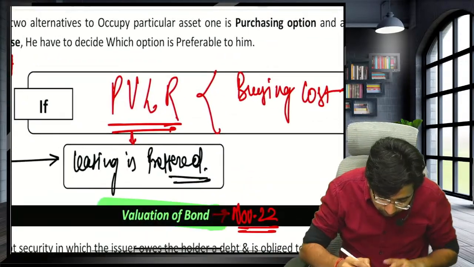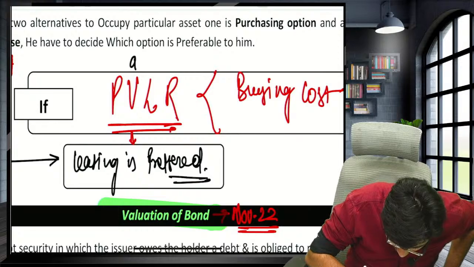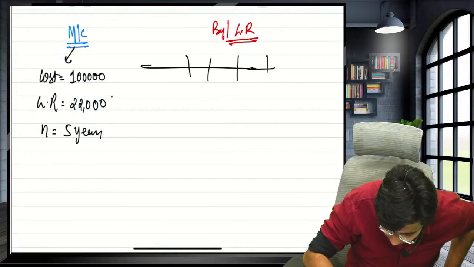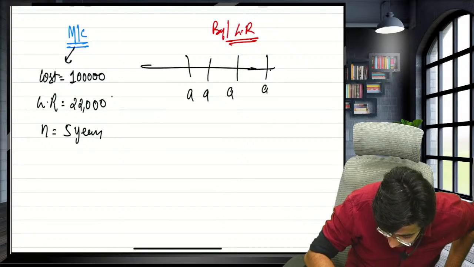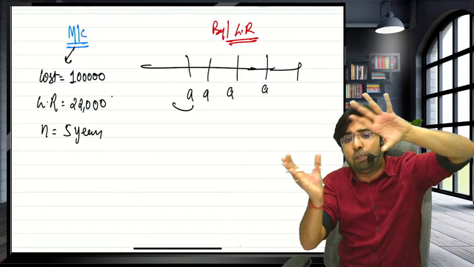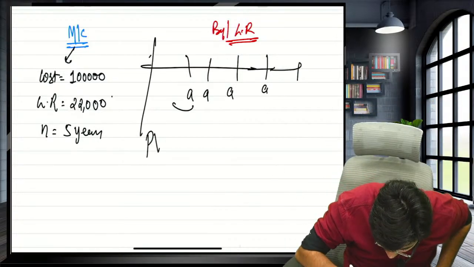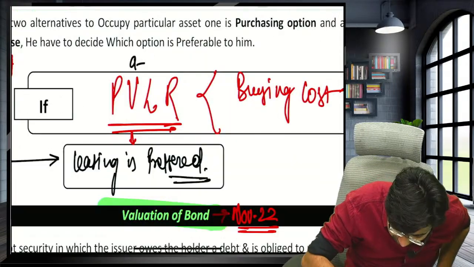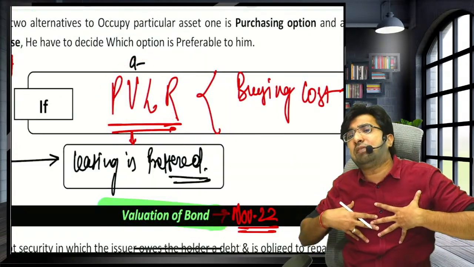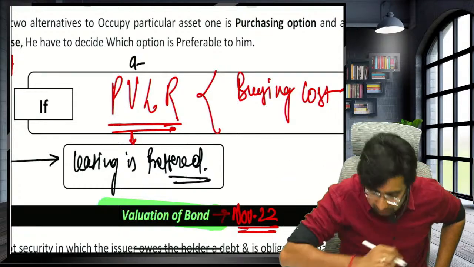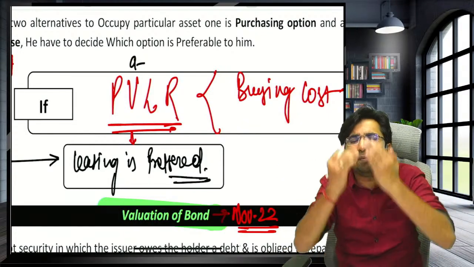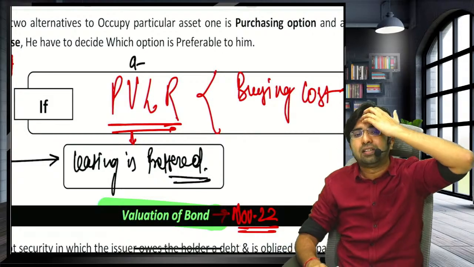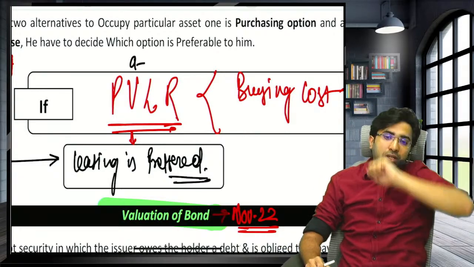Guys, apply the trick of annuity to present value. This is a regular payment: 22,000, 22,000, 22,000. Treat this like an annuity, apply the annuity to present value formula, and calculate the present value of the lease rental. If the present value of lease rental is less than 1 lakh rupees, I will say invest in rental. Don't buy. Invest in rental because less expense is better.